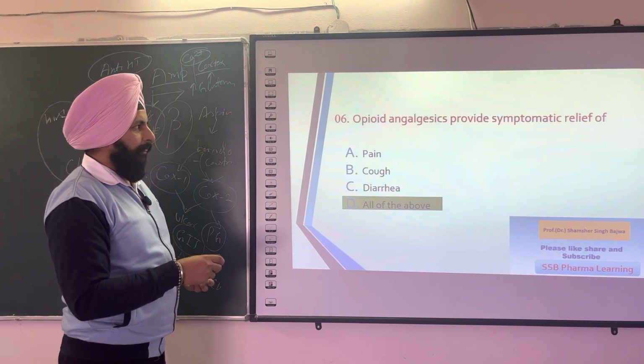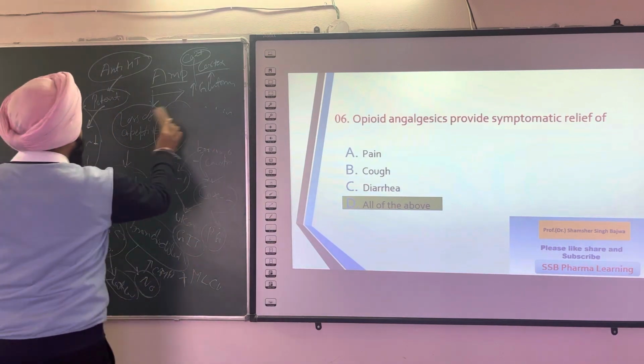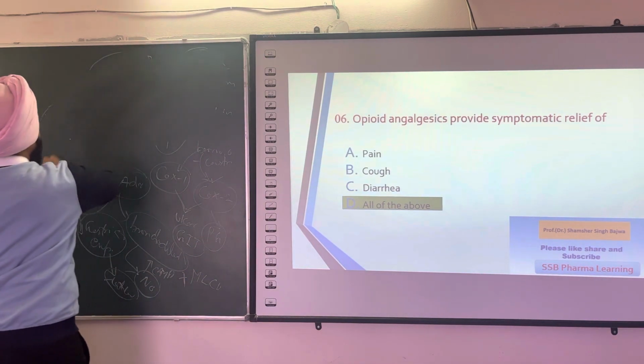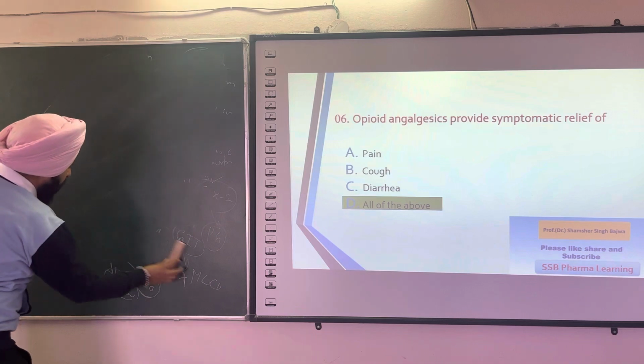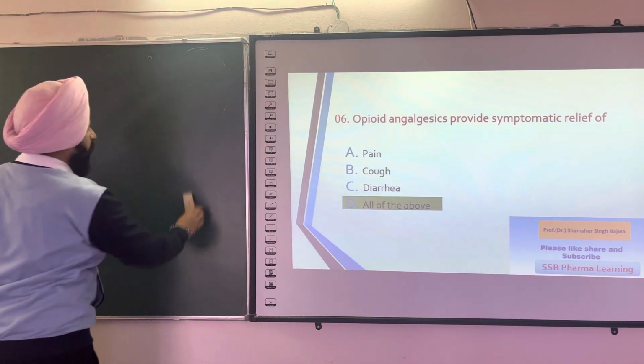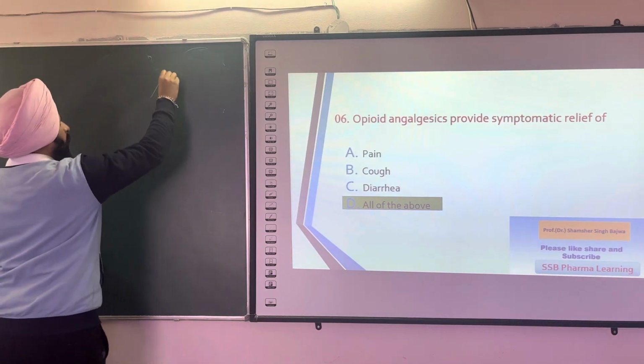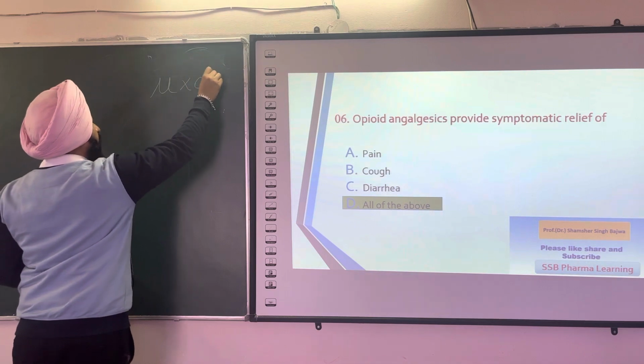You know that opioids, by acting on the mu receptor, act as a strong analgesic. That is, they act on the mu and inhibit the calcium influx.